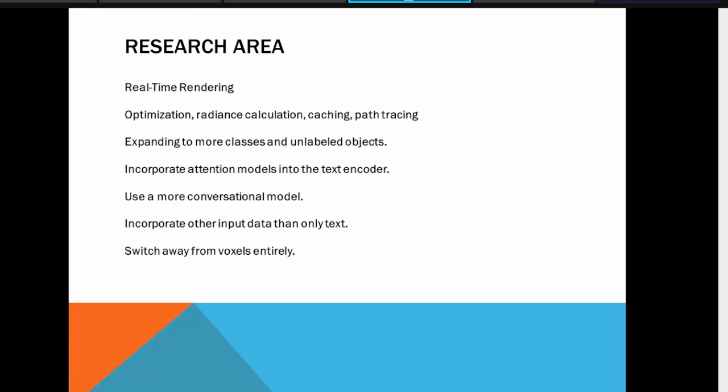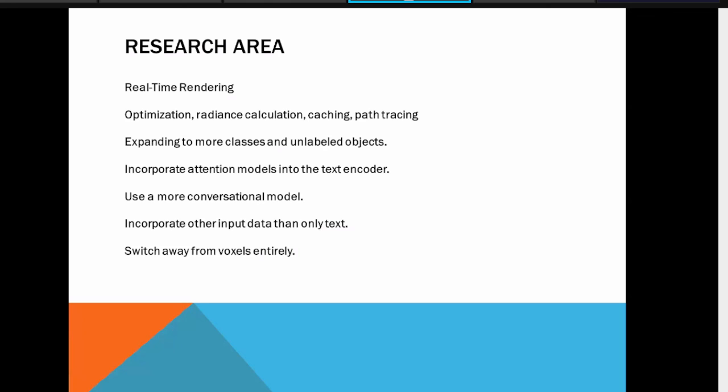Then optimization is also an interesting field, so that it will use minimum memory and minimum execution time. Radiance calculation: ray tracing, photon mapping, or different light-based algorithms are available, but still there is scope to optimize that calculation. Caching, path tracing, expanding to more classes and unlabeled objects. As I told you about text to shape, in text to shape we still have a very small set of objects available, so those classes you can extend.